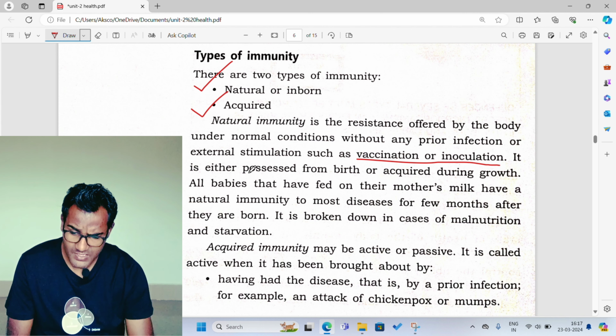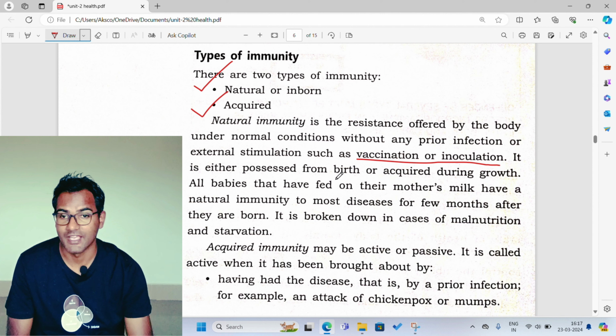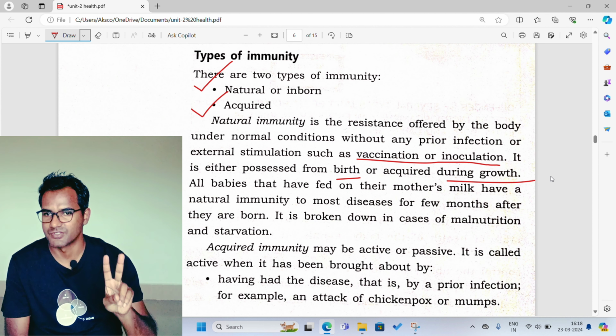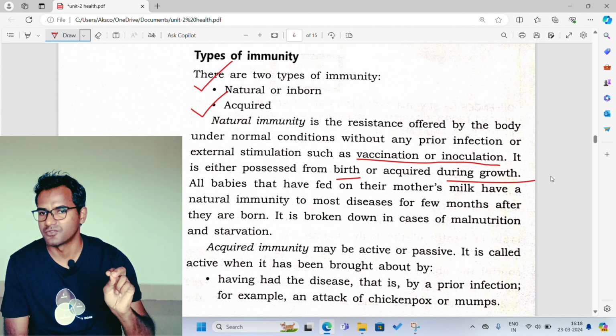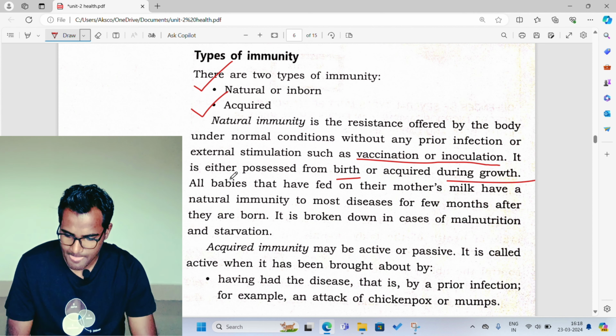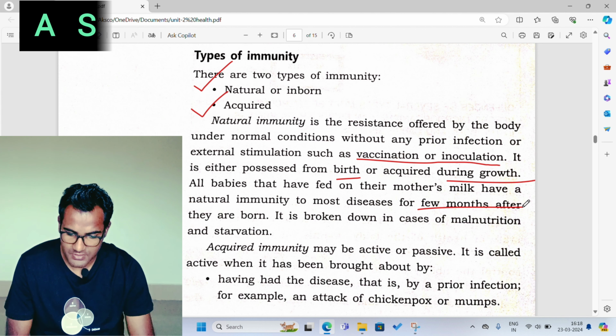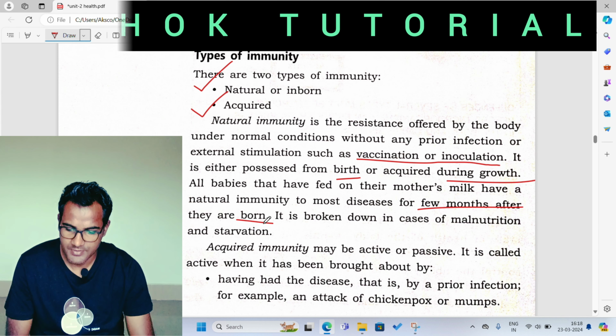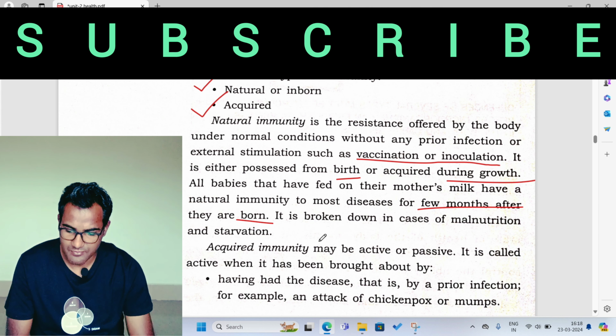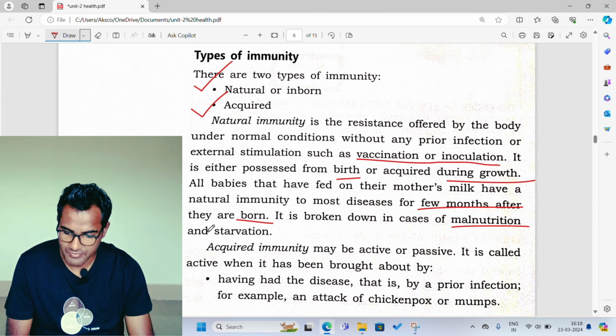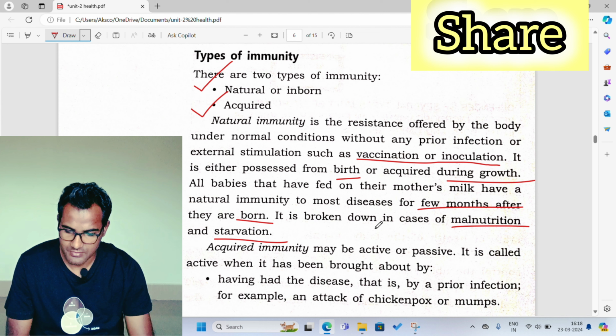We can have natural immunity when we are born or when we are growing up. These are the two conditions. All babies that have fed on their mother's milk have natural immunity to most diseases for a few months after they are born. It is broken down in cases of malnutrition and starvation.